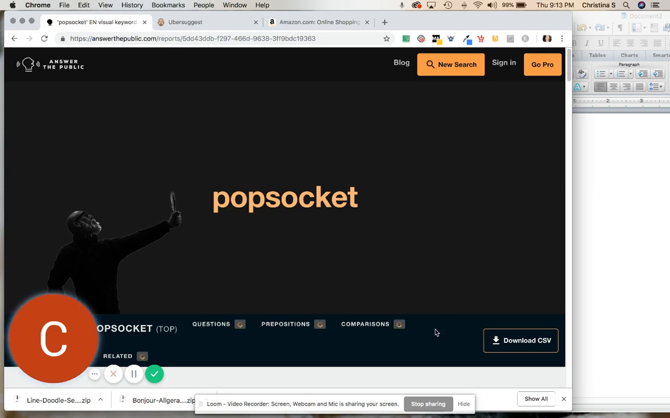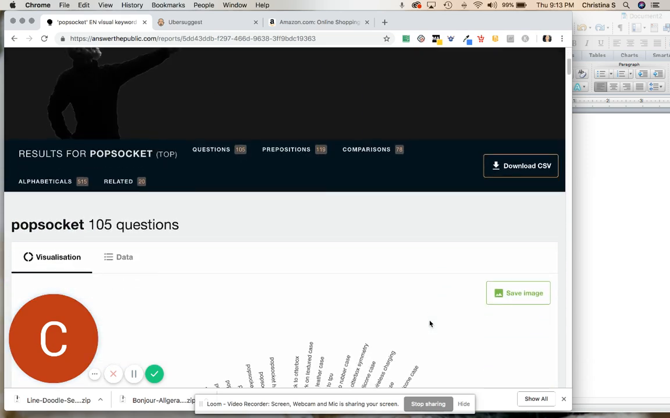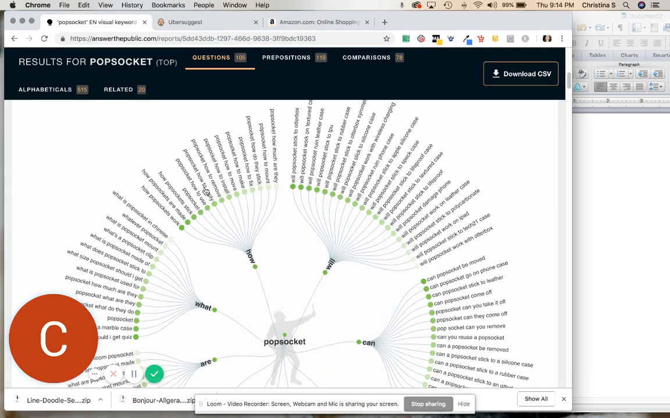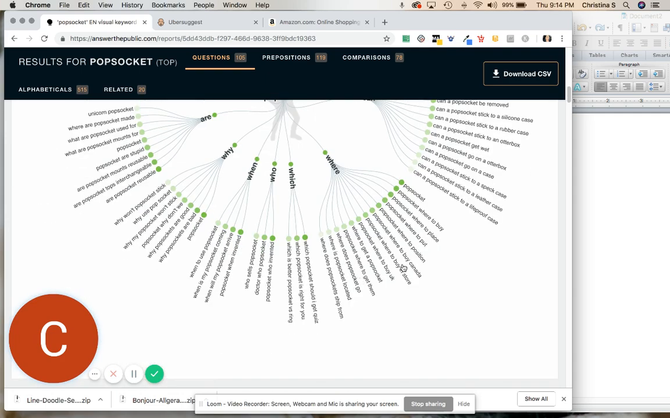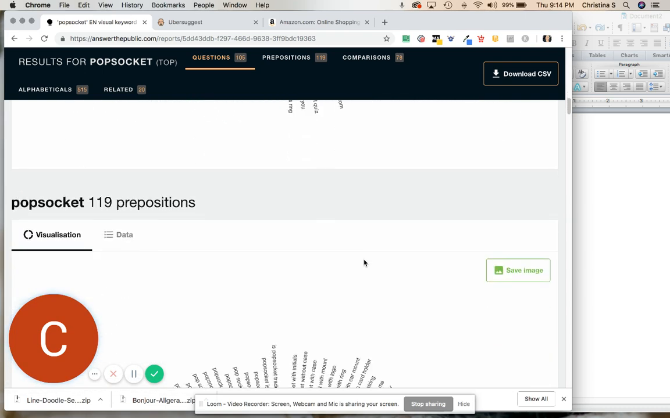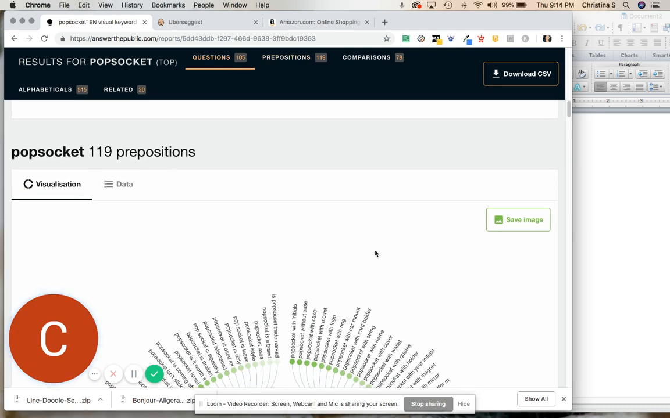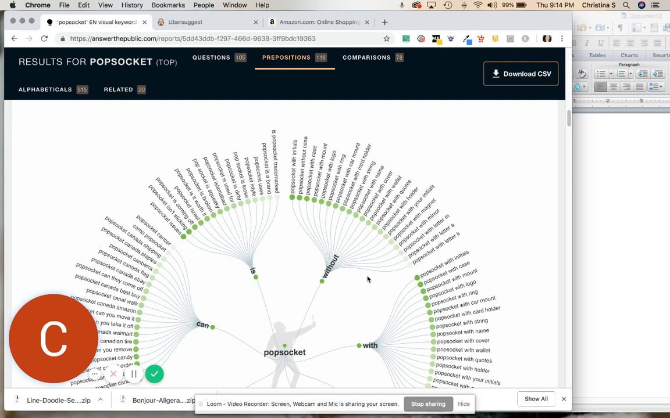It takes just a moment to pull this information up, but it gives it to you in different formats. The first one gives it to you in questions that people are searching online. In this case, that doesn't look like it's going to give us much information. This one gives us the information with prepositions. So I'm seeing Popsocket with name, Popsocket with quotes, Popsocket with your initials, Popsocket letter M, letter A, letter K.